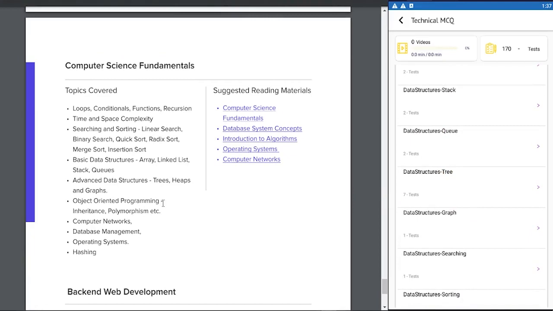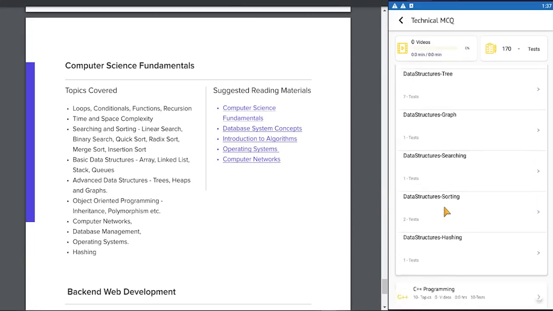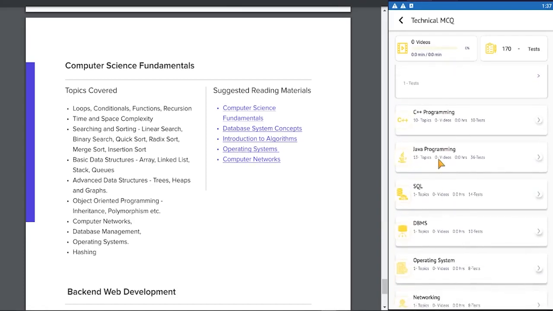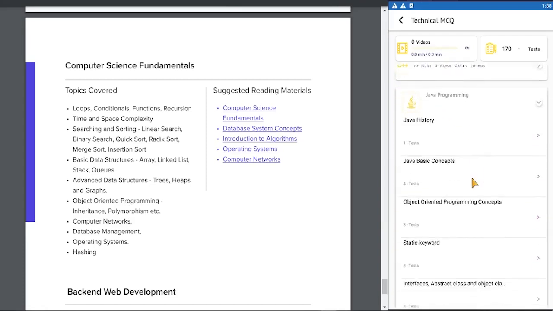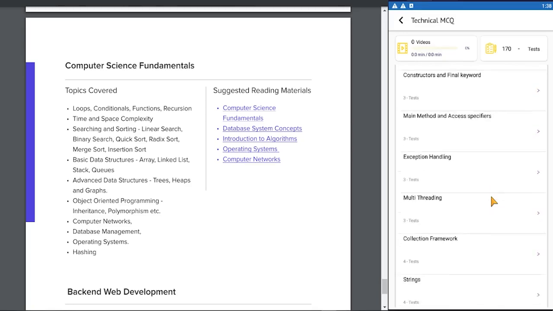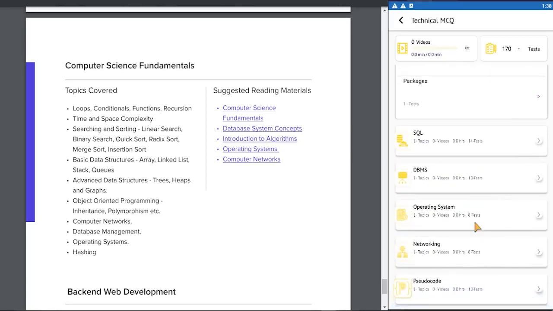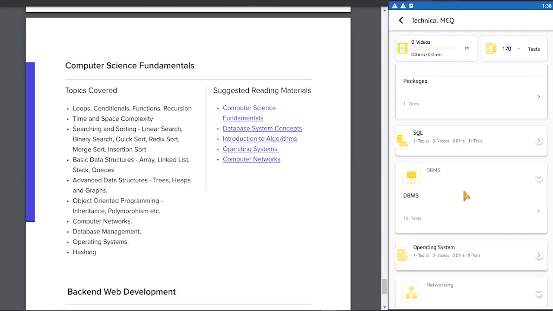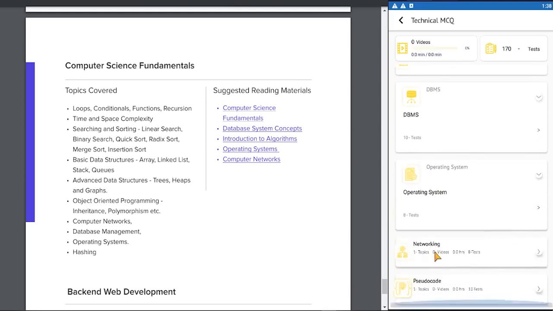Then we have on the syllabus object-oriented programming. Let's see on the LearnZilla app under Java programming we have object-oriented programming concepts. Then we have computer networks, which is covered on the LearnZilla app under the heading networking. Then we have database management. Here we have DBMS or database management systems. Then we have operating systems. On the LearnZilla app we have operating system.